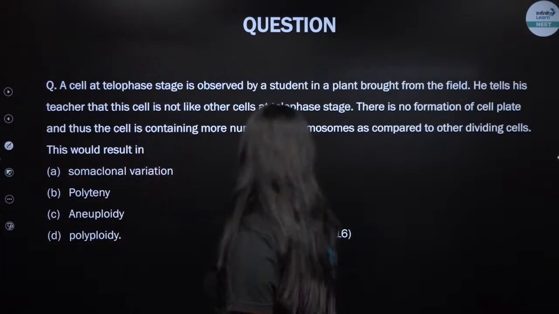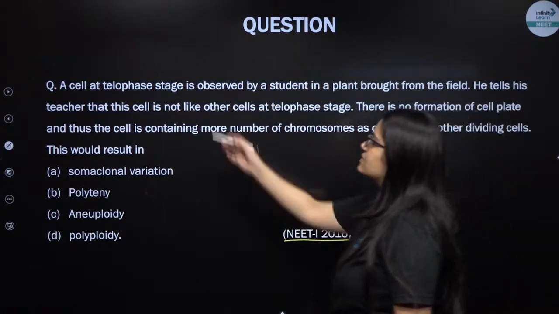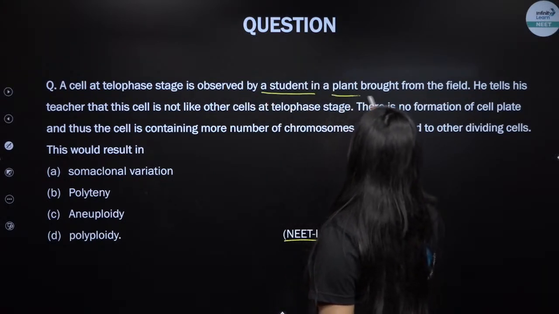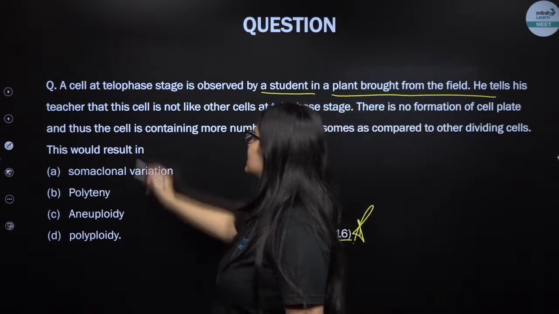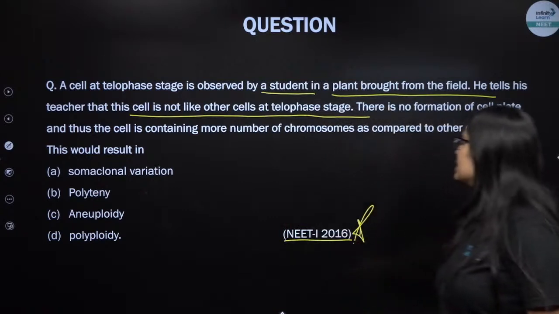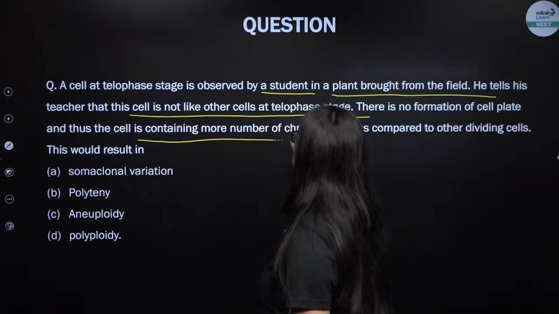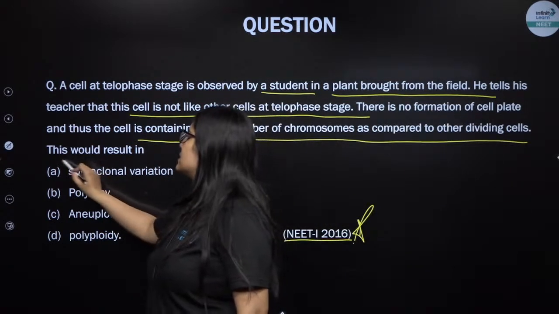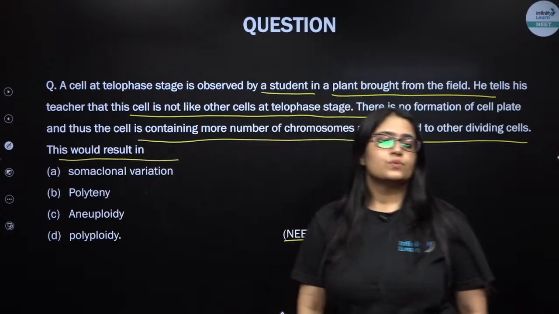The next question was asked in NEET Phase 1 2016. A cell at telophase stage is observed by a student in a plant brought from the field. He tells his teacher that the cell is not like other cells at telophase stage. There is no formation of a cell plate, and thus the cell contains more chromosomes as compared to other dividing cells. This would result in, can anybody tell me what it will result in?